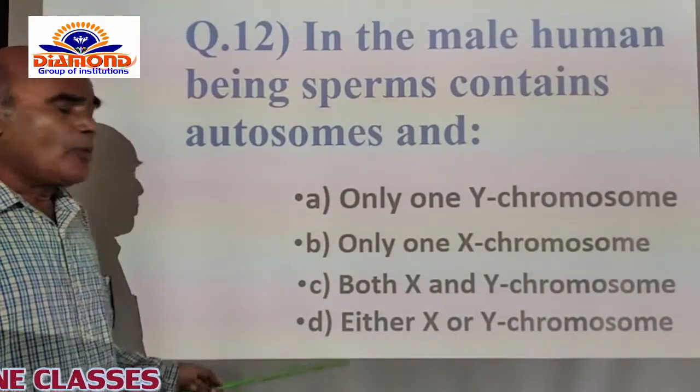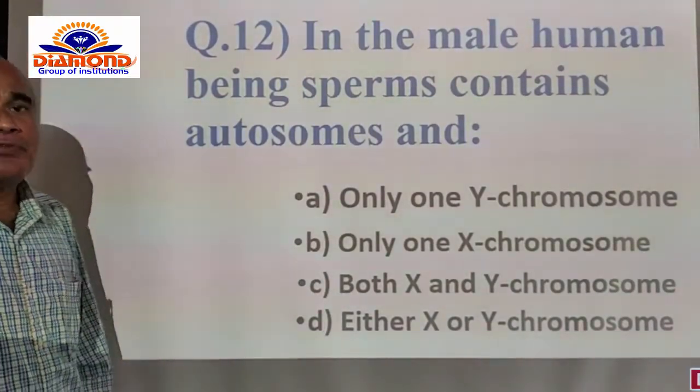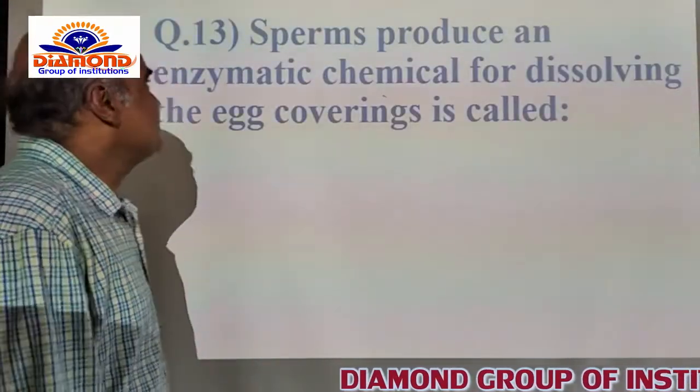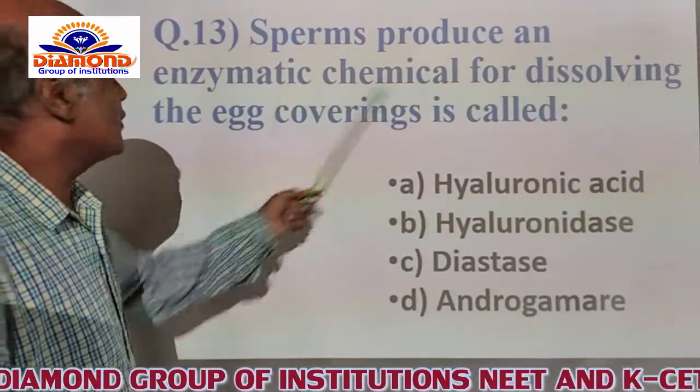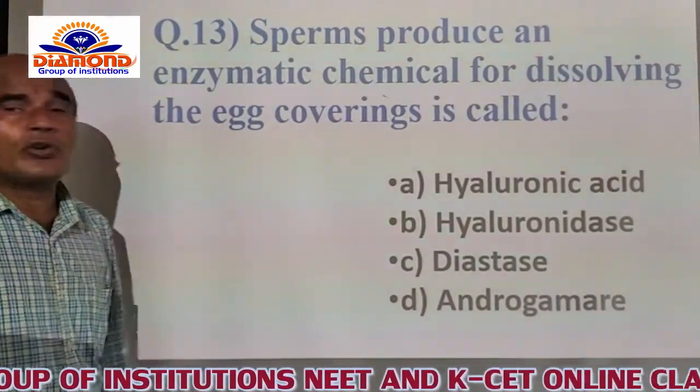So that's why I am opting for the D option as the correct option for this. Now you go for the next question. The sperms produce an enzymatic chemical for dissolving the egg covering, called?